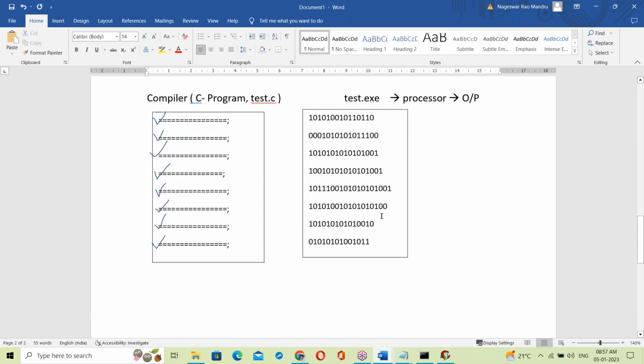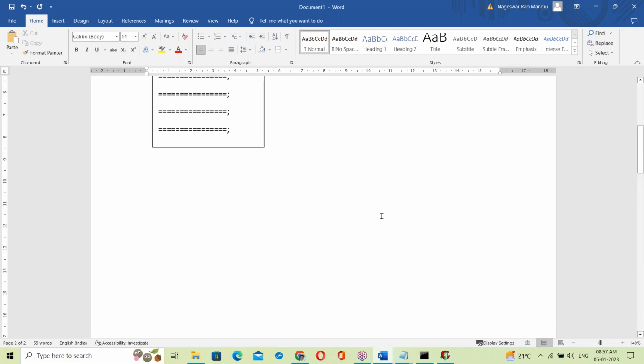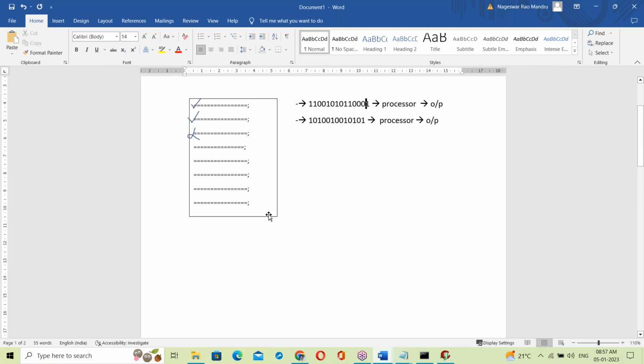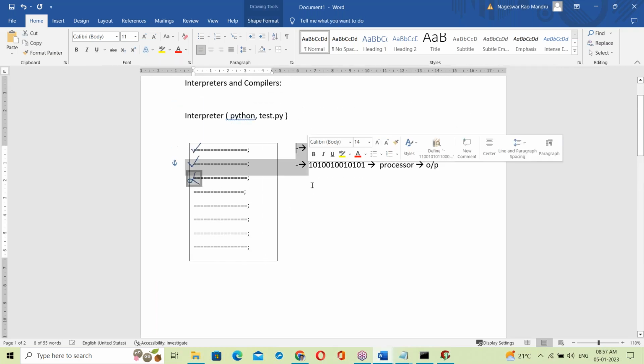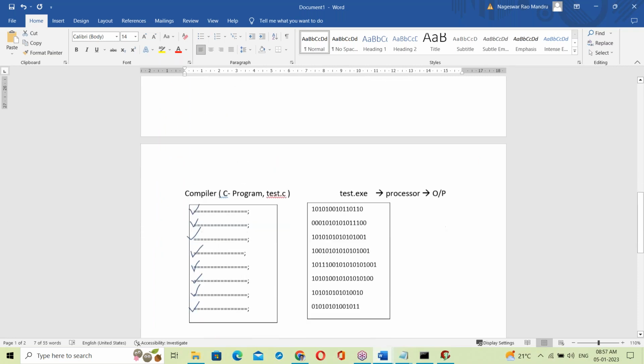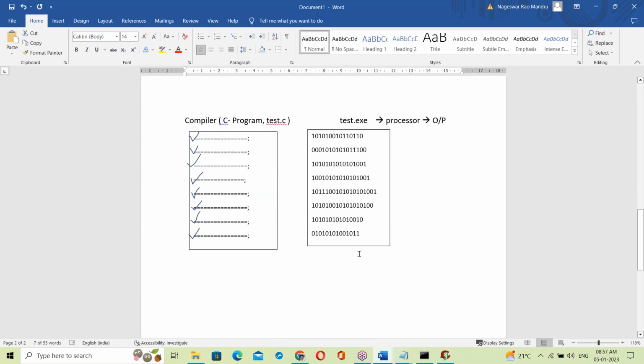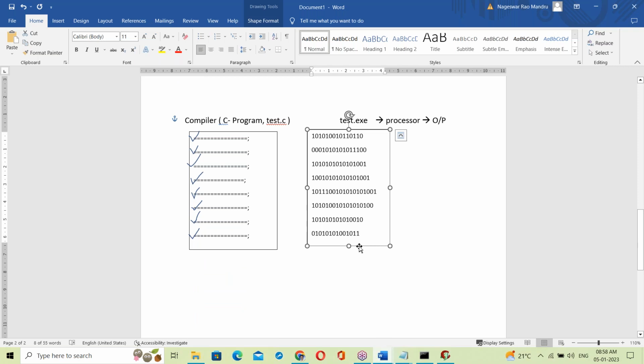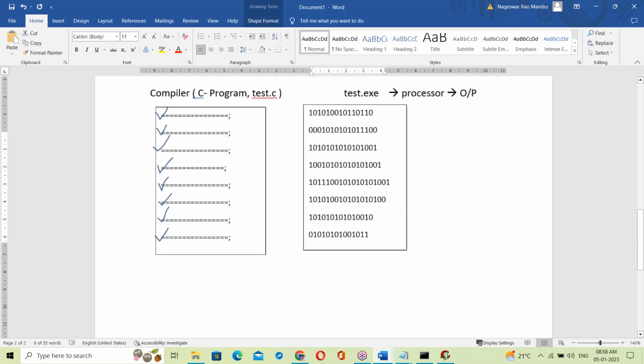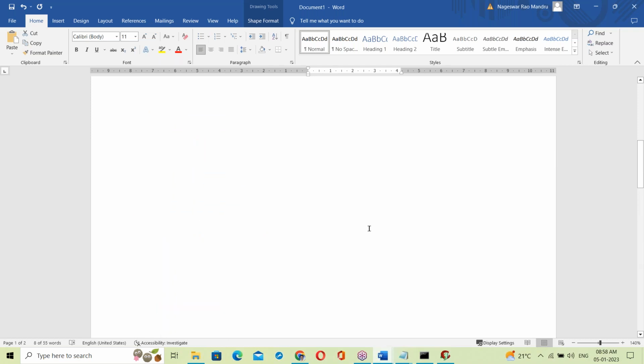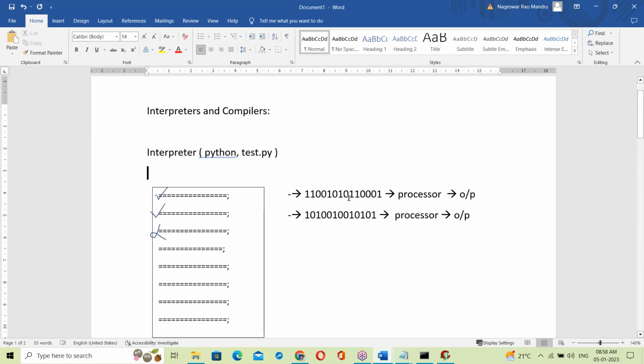Any other difference observed? See this page and this page, what is the difference? Here is the exe file. In the compiler, the exe file is generated. In the interpreter, there is no exe file.